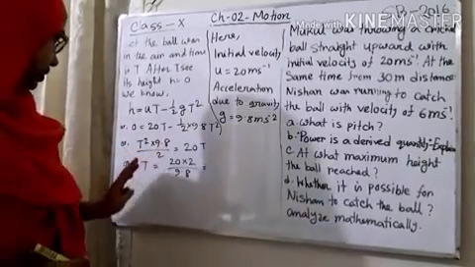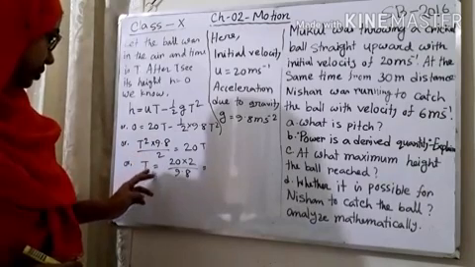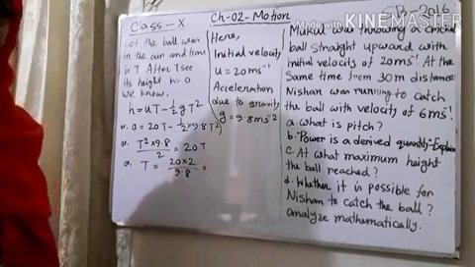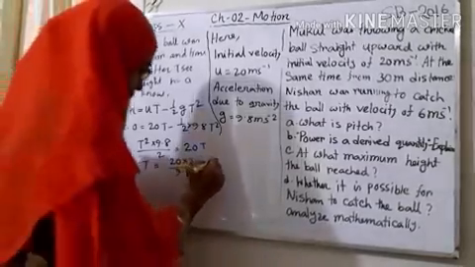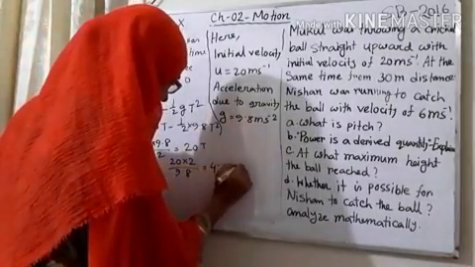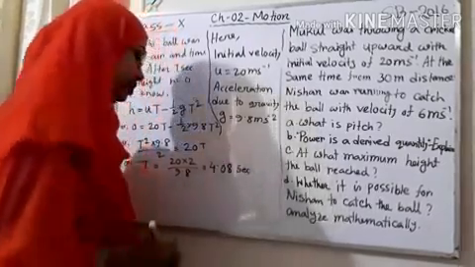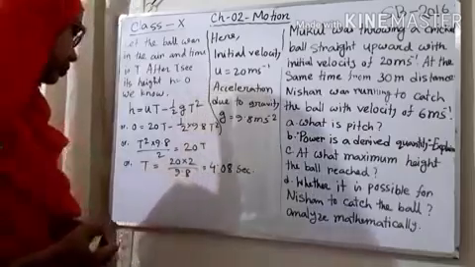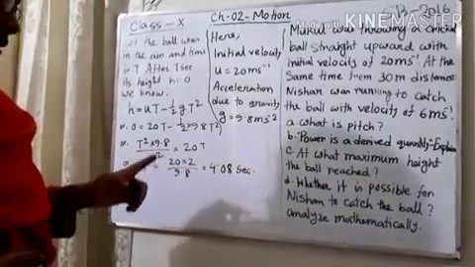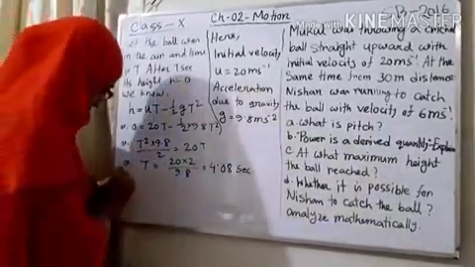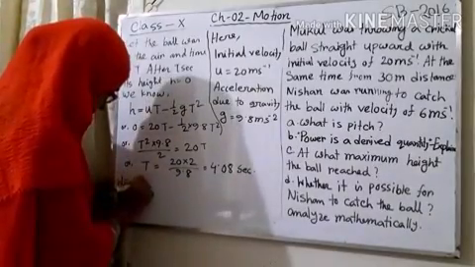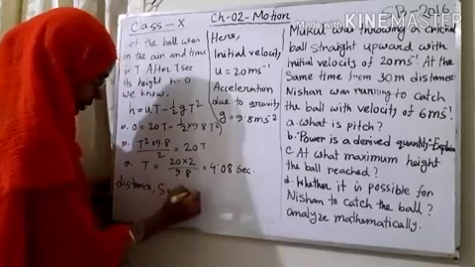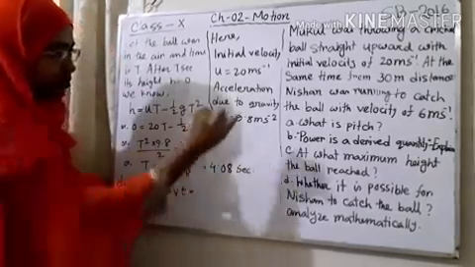T is cancelled from both sides, that's why t equals 2 into 20 divided by 9.8, and the value came 4.08 second. So this is the time. Now we will find out the distance covered by Nishan. So distance, it is uniform motion, that's why I am writing Vt, and the velocity of Nishan is 6.